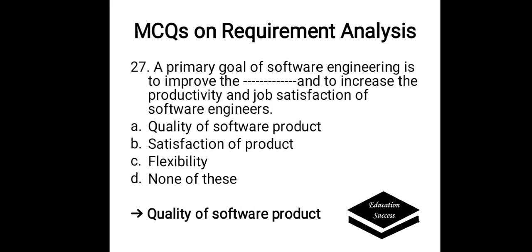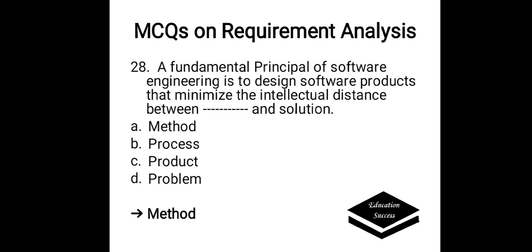A fundamental principle of software engineering is to design software products that minimize the intellectual distance between dash and solution. Options are A. Method, B. Process, C. Product, D. Problem. Here the correct answer is problem. A fundamental principle of software engineering is to design software products that minimize the intellectual distance between problem and solution.